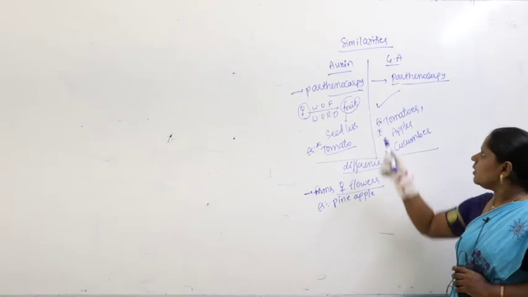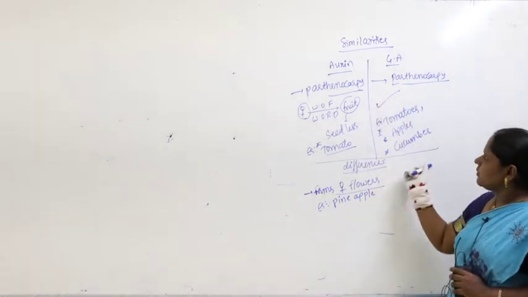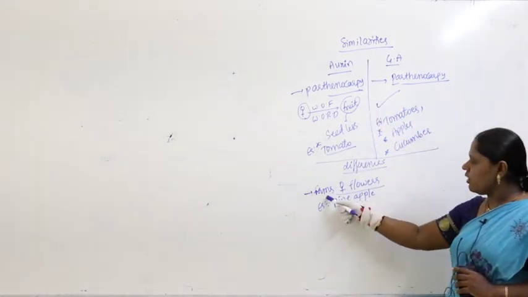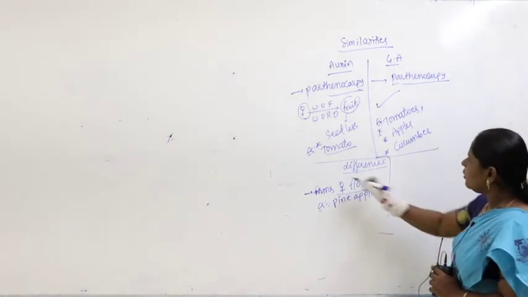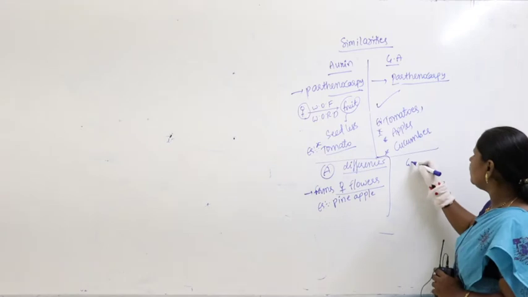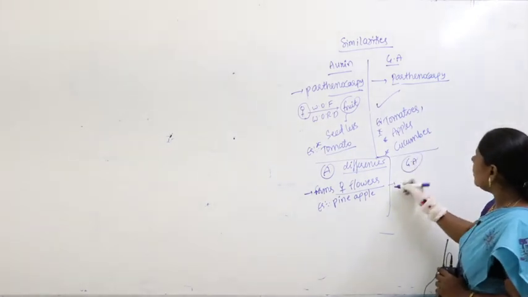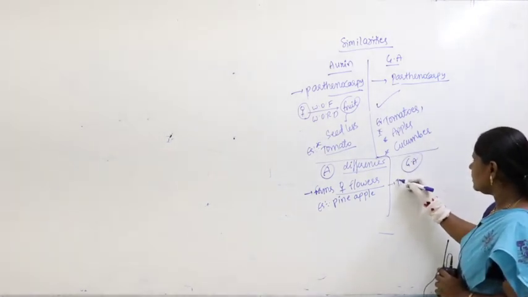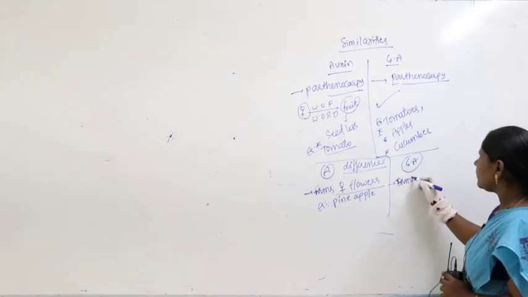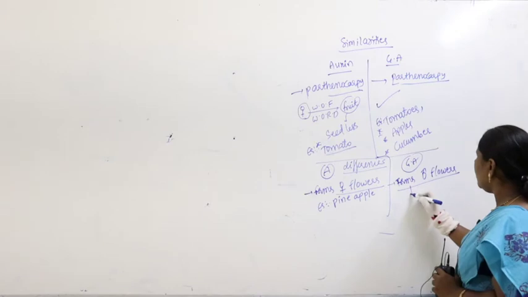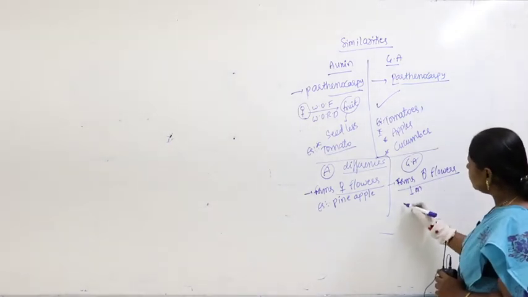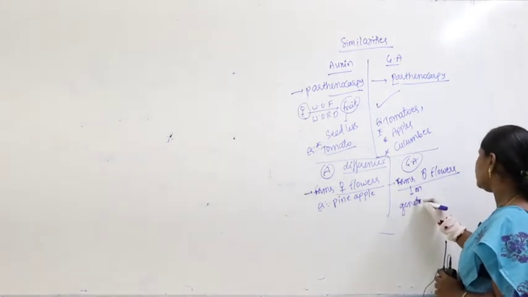Remember this: I am talking about the differences between auxin, gibberellic acid and cytokinin. Auxin forms female flowers on pineapple. Gibberellic acid induces male flowers on genetically female flowers.